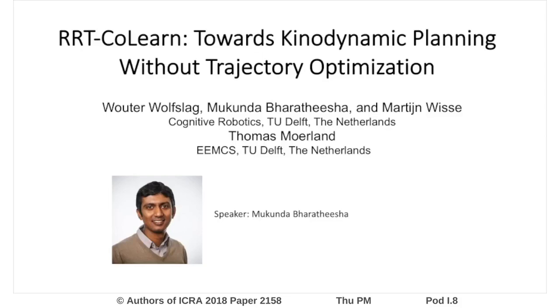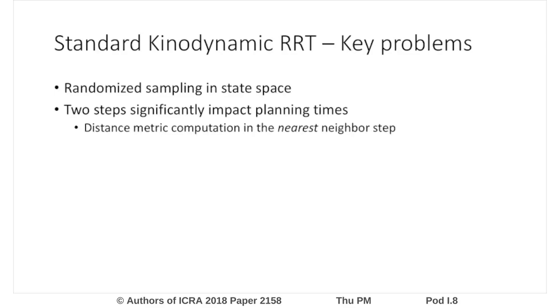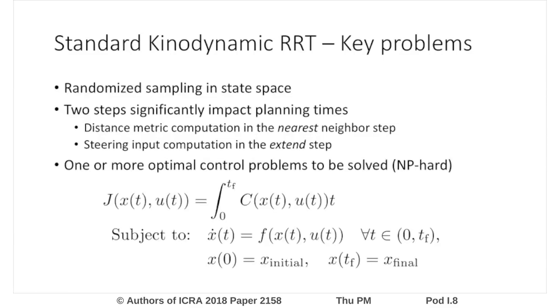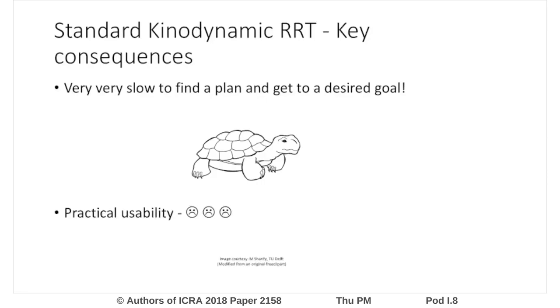I am excited to talk to you about our contribution RRT-CoLearn, a new algorithm for sampling-based kinodynamic planning. Sampling-based planners, such as the rapidly exploring random trees, face two important challenges that significantly impact their overall planning times. The first challenge is the computation of the distance metric in the nearest neighbor step of the RRT, and the second challenge is the computation of the steering input in the extend step of the RRT. Both problems require solving one or more optimal control problems that are computationally expensive. As a result, the planning times of standard kinodynamic RRTs is very large and renders them practically unusable.